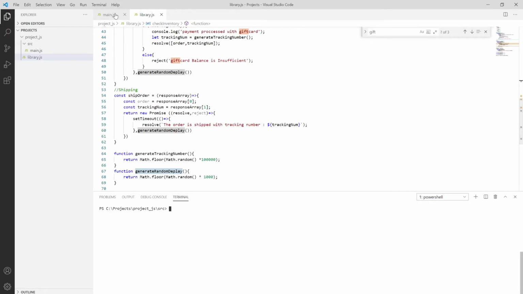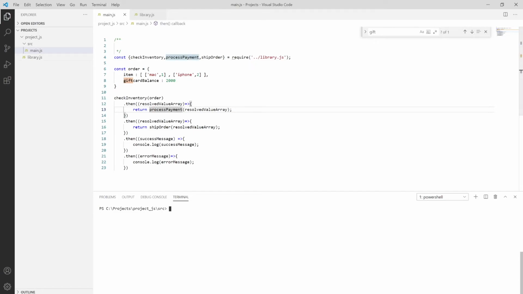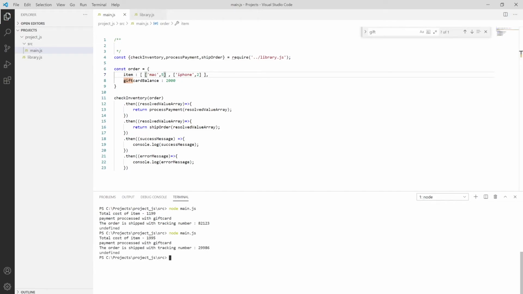So let me show you how it's working, and then please click on node. We have main.js. It will simply check total item for this price, and I will show you it's not hard coded. If I change the value of max from 2 to 5, then save it, try to run, it will give me a value based on the conditions. See, so that's how we are using that.